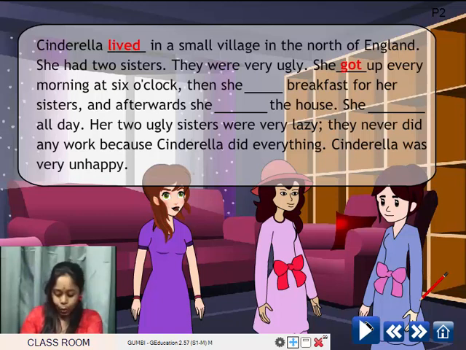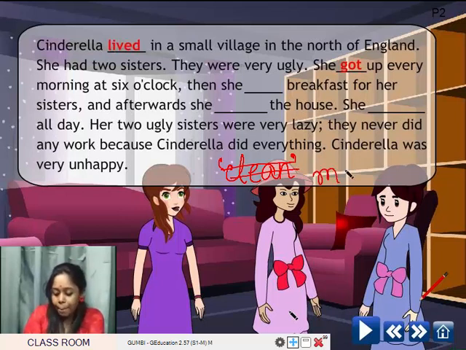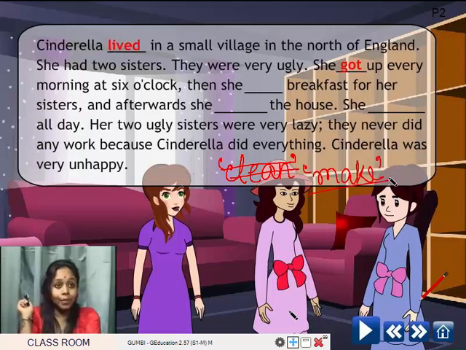Then she dashed breakfast for her sisters. So then she, I am giving you the word here, clean. It is clean. Oh, sorry. The word is make. I'm so sorry. The word is make. Next one is make. You'll have to use the correct form of the verb. Then she dashed breakfast for her sisters.